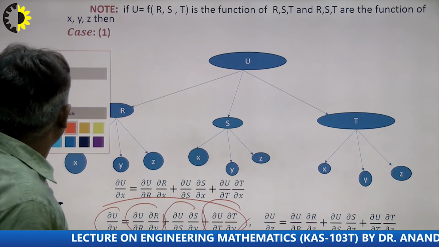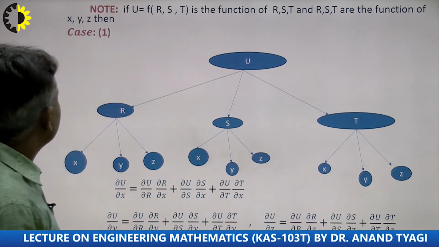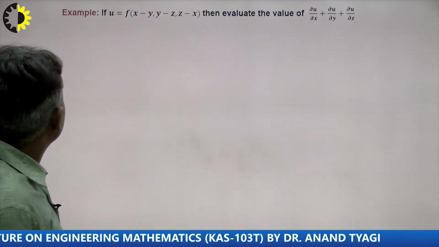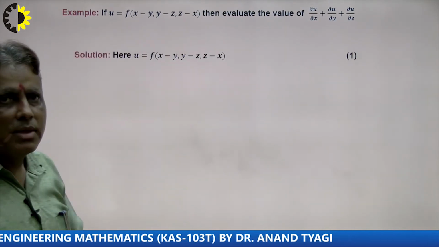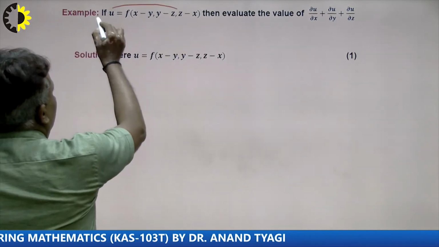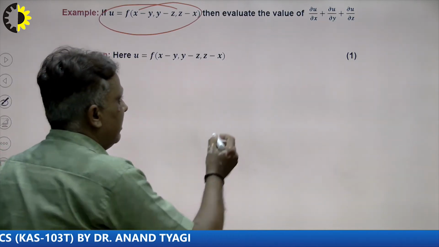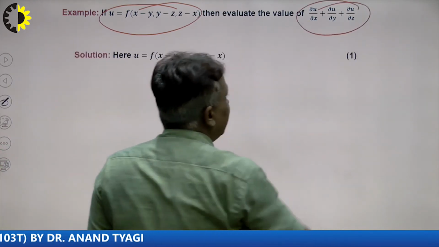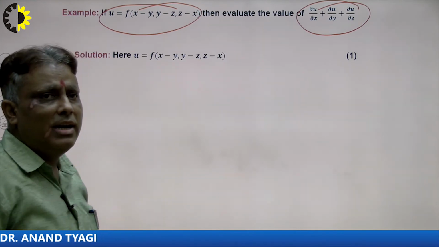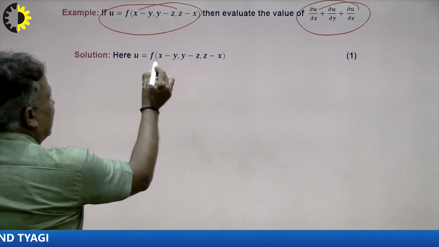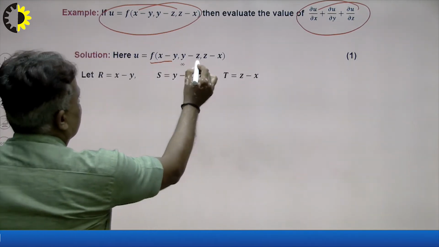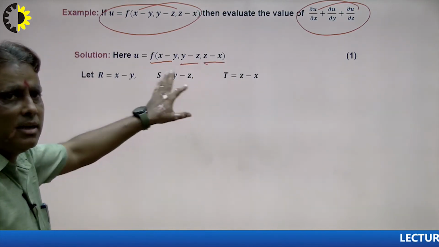So we see here a very important problem. What is the formula here? This is the function. I don't know what type of function it is, or whether it is homogeneous or not, and our aim is to calculate del u over del x, del u over del y, and del u over del z. So first of all I write: this is r, this is s, and this is t.